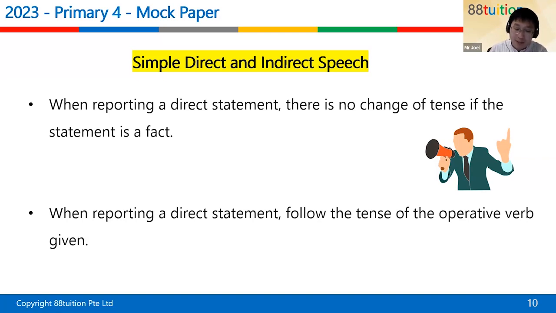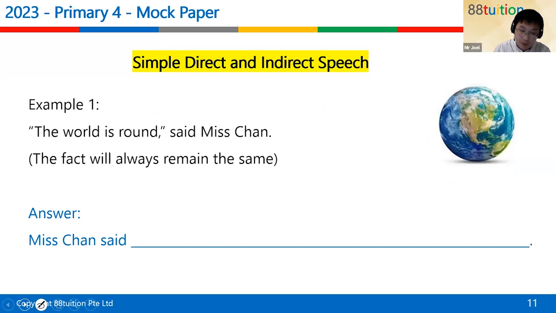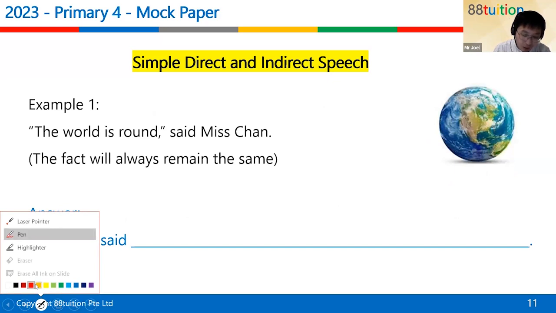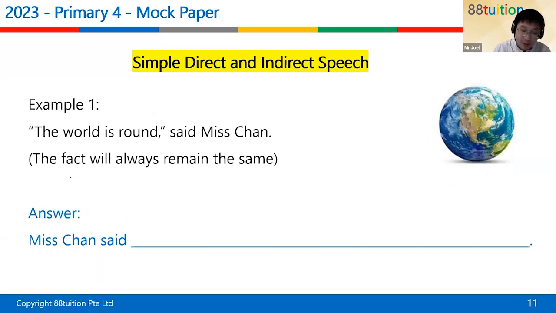So when reporting a direct statement, there is no change of tense if the statement is a fact. And when reporting a direct statement, follow the tense of the operative verb given. So let me give you an example. Okay, for example, over here, we have effects. All right.